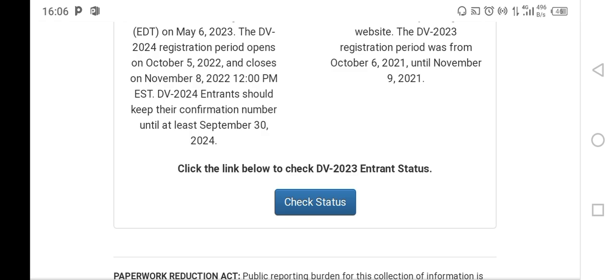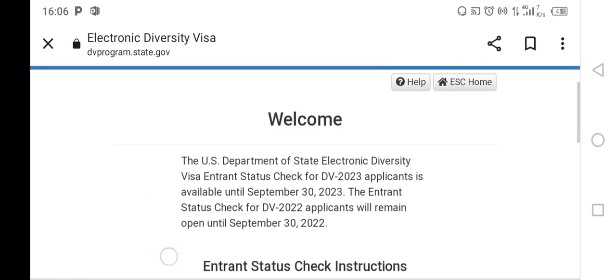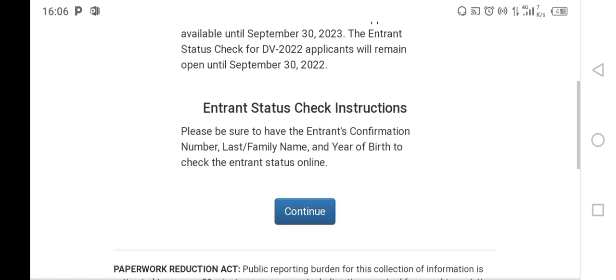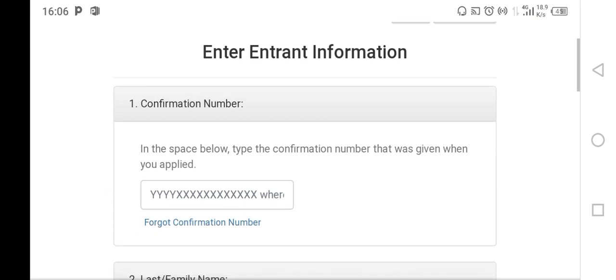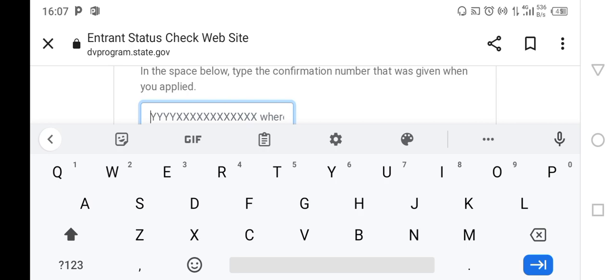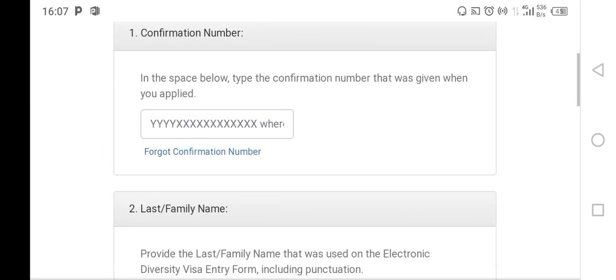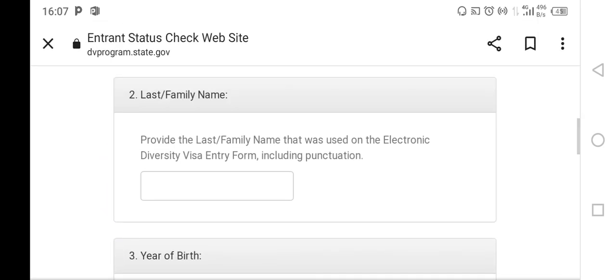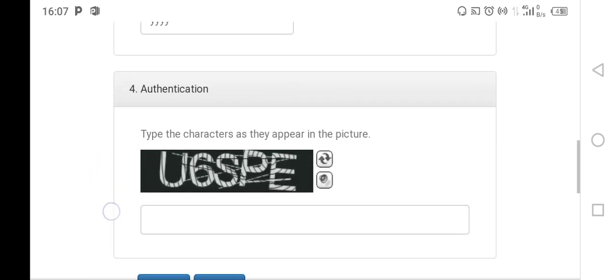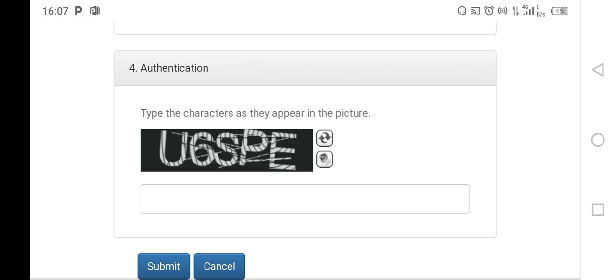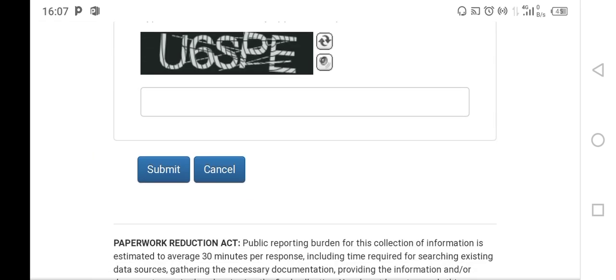So you go to check status, then you're taken to this page where you're told what you need to check the results. That's the confirmation number, the family name, the year of birth. You click continue, and in this area, on the area named number one confirmation number, this is where you enter your confirmation number. Then this is where you enter your family name under number two. Number three, you enter the year of birth. Then number four, you enter these special characters just to prove that you're not a robot, and then you submit.